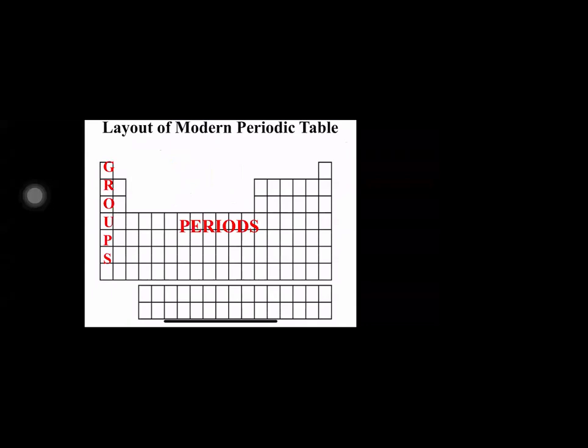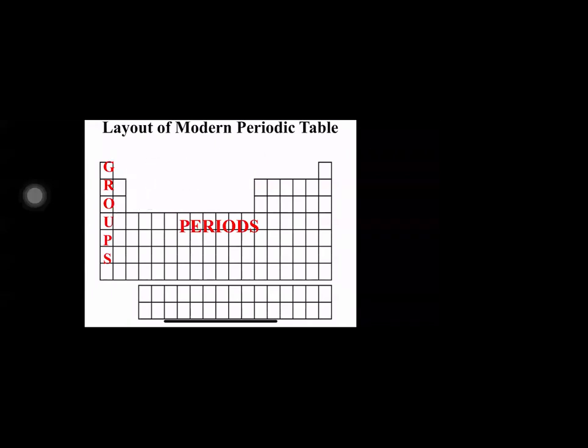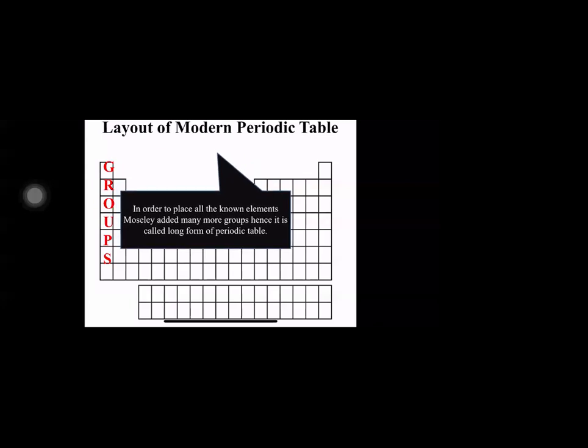The vertical columns in the periodic table are called groups. In order to place all the known elements, Moseley added more groups, because at the time of Mendeleev only 63 elements were known. Later, because new elements were being discovered, he added more groups to the periodic table. So it is also called the long form of the periodic table.